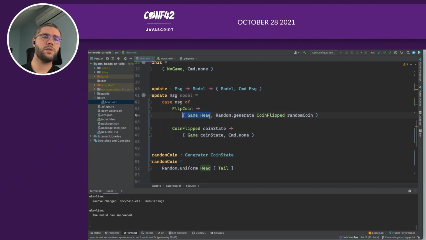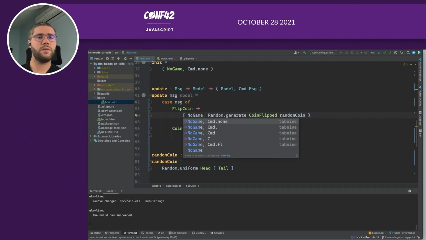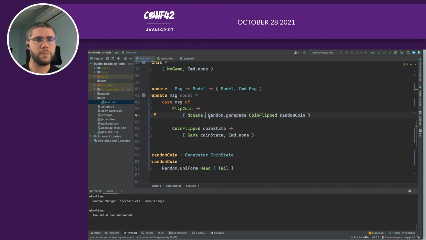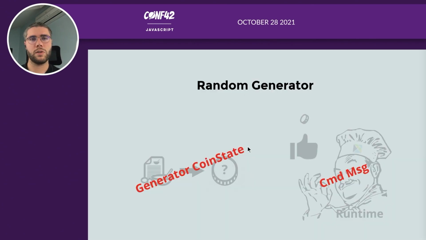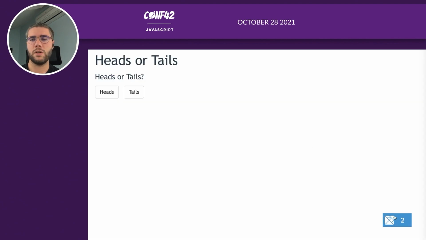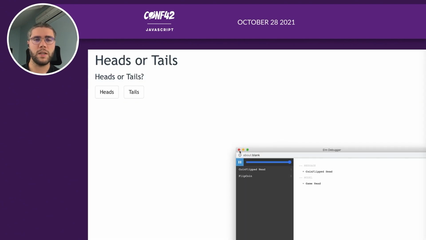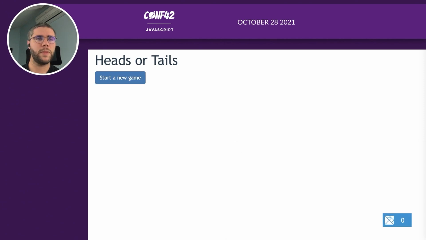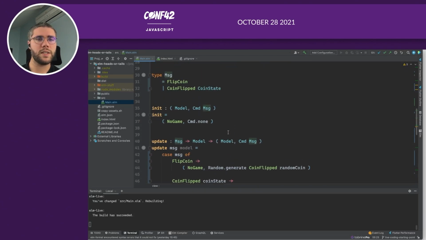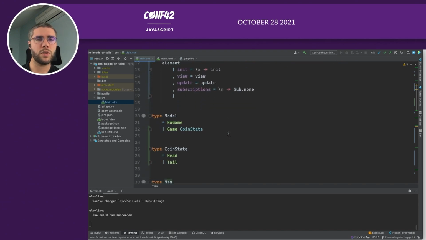Here we don't really have a game ahead, we still have a no game, waiting for the coin to be flipped. And now it should work. So if we have a look at the application, now we have a random value that is generated. Perfect. Let's create the third screen, the result screen.